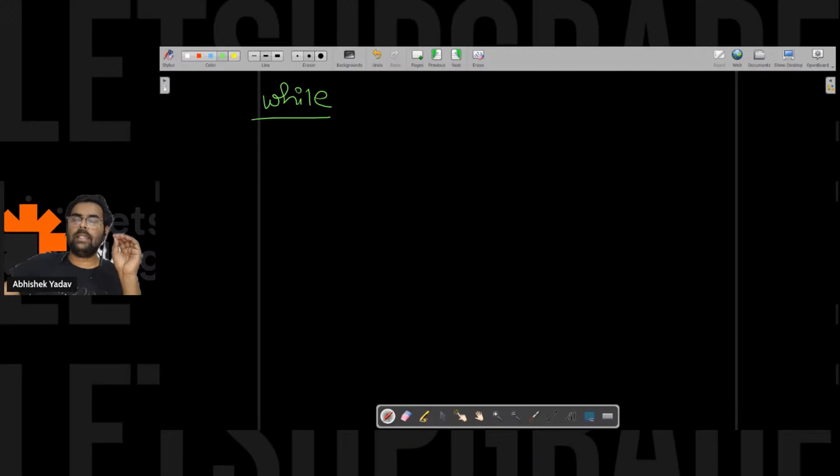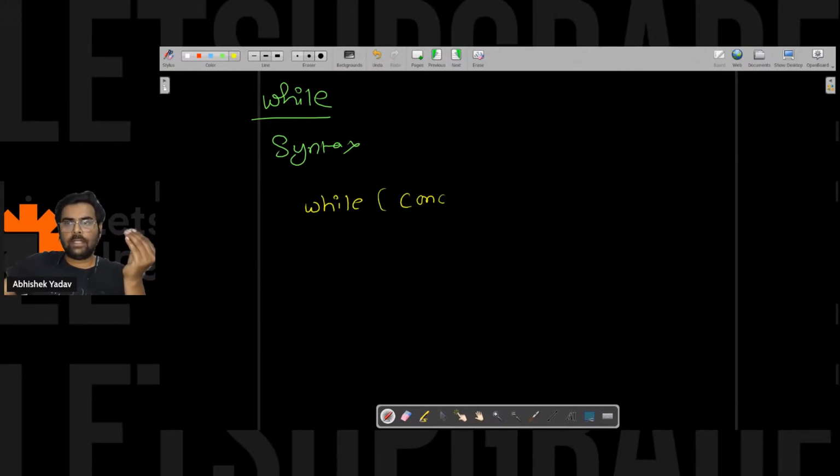So here let's write the syntax, right? Syntax is simple. You have to use the while keyword. After that you have the condition part here, and the curly bracket, and inside the curly bracket you have the body part, right?